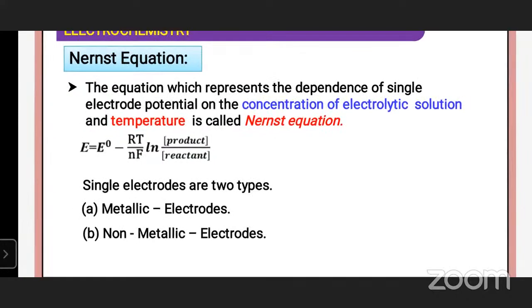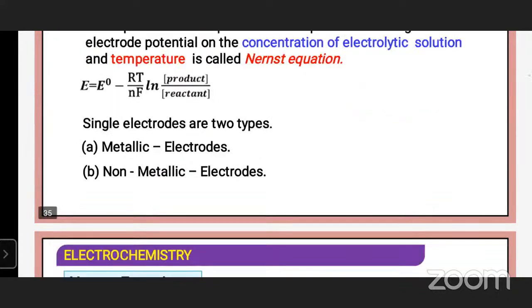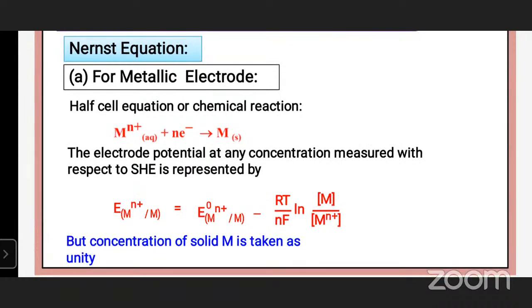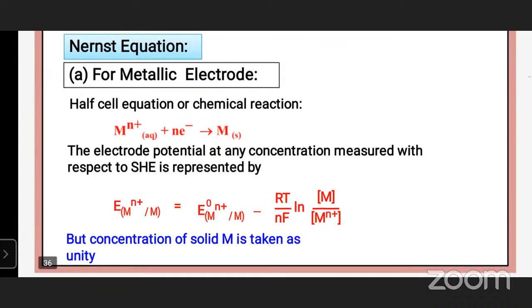Single electrodes are of two types. Number one, metallic electrodes. Number two, non-metallic electrodes. Nernst equation for metallic electrodes: half cell equation or chemical reaction. See the reaction, okay, students: M^n+ plus n electrons gives rise to M.